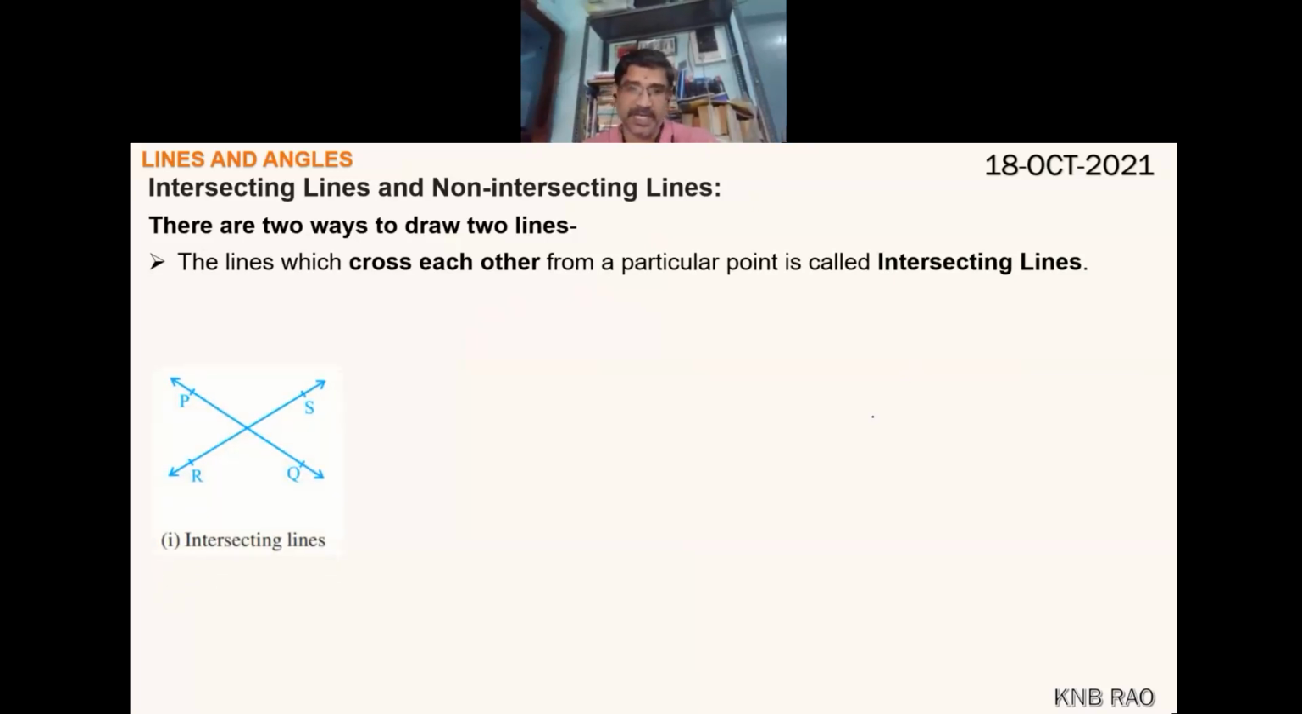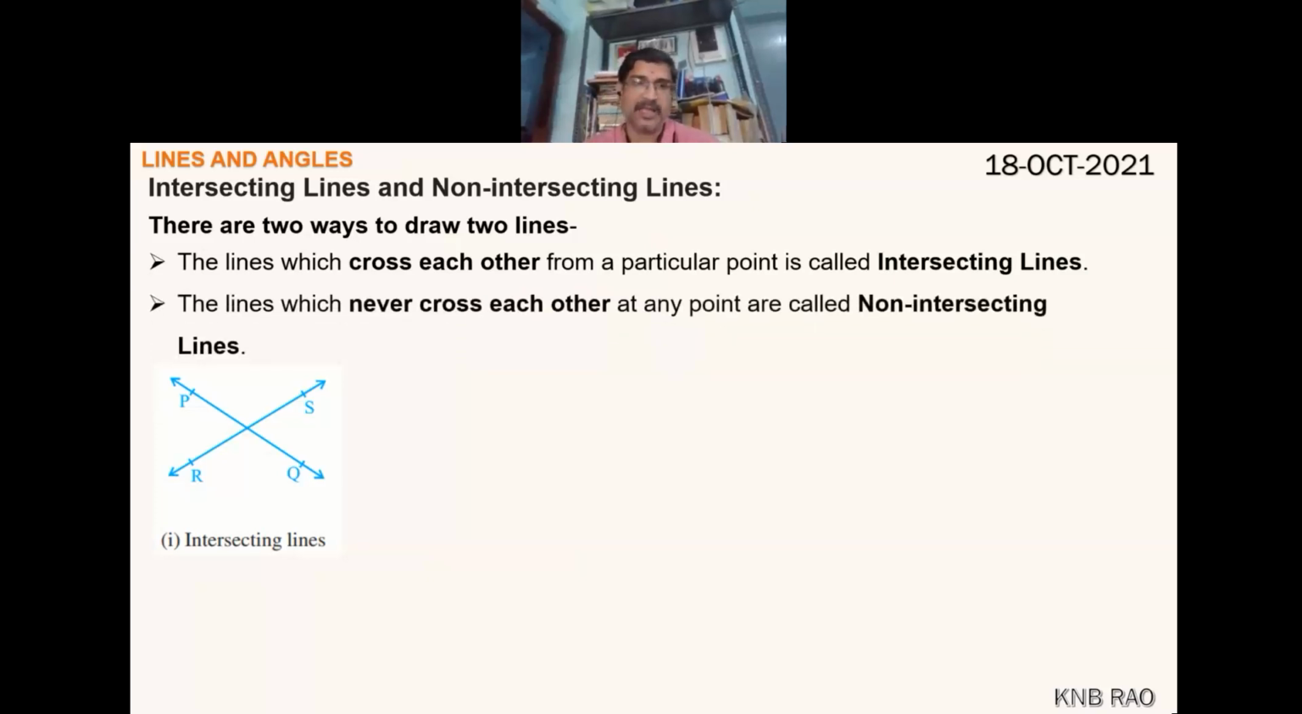So this is the figure. Intersecting lines: two lines when we draw them and extend them, somewhere they will cross each other at a point. They cross only through one and only one point. That one point is called the point of intersection. Those lines are called intersecting lines.